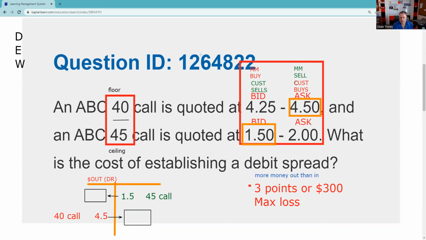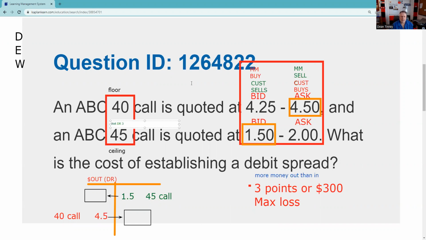And that was our net debit. And that was our loss. Let's put that in red.